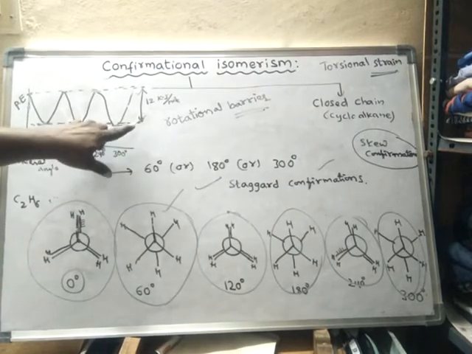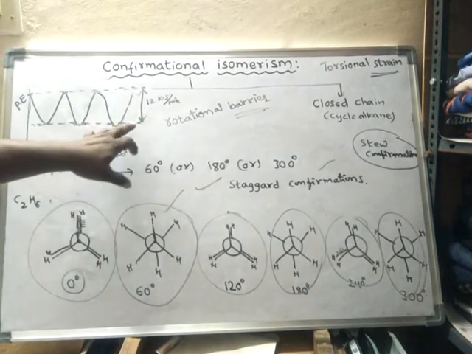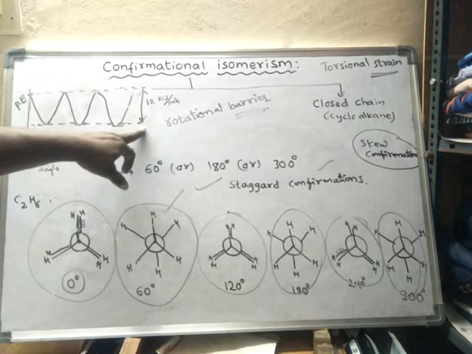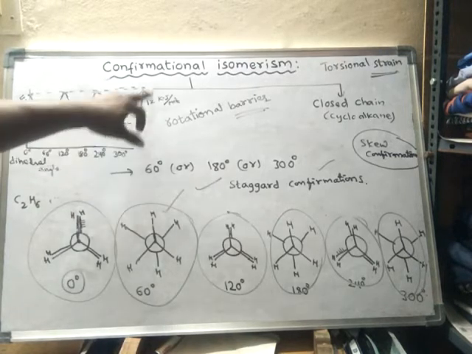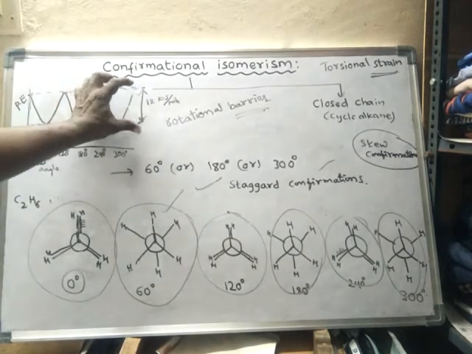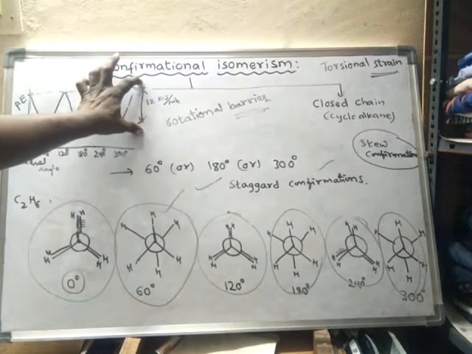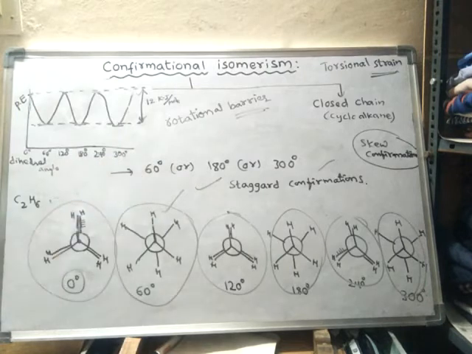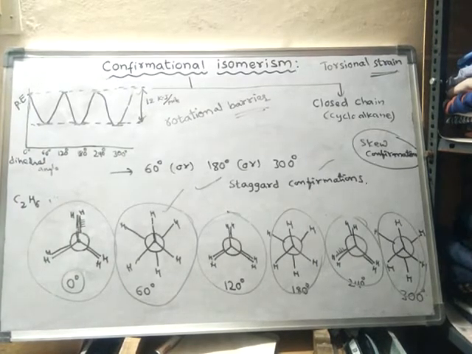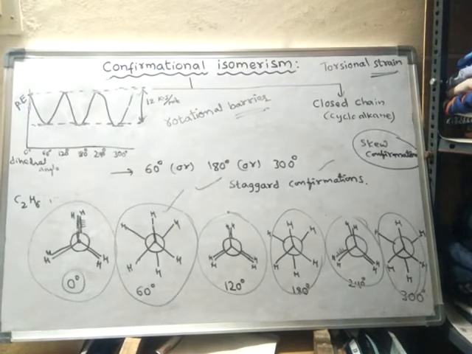So the difference between the least energy conformation and the highest energy conformation is said to be the rotational barrier. Okay, rotational barrier, and it is said to be 12 kilojoules in the ethane molecule.